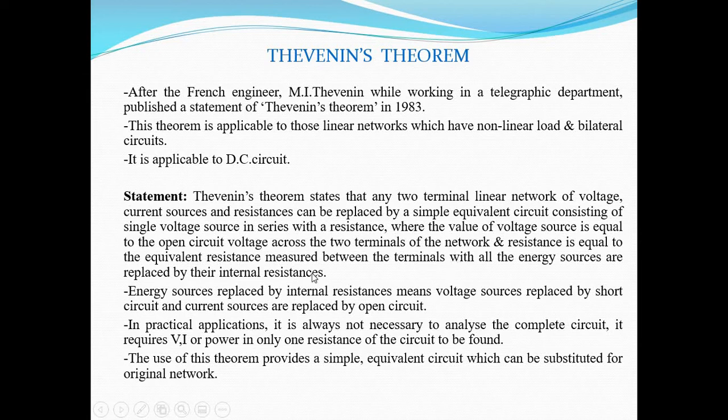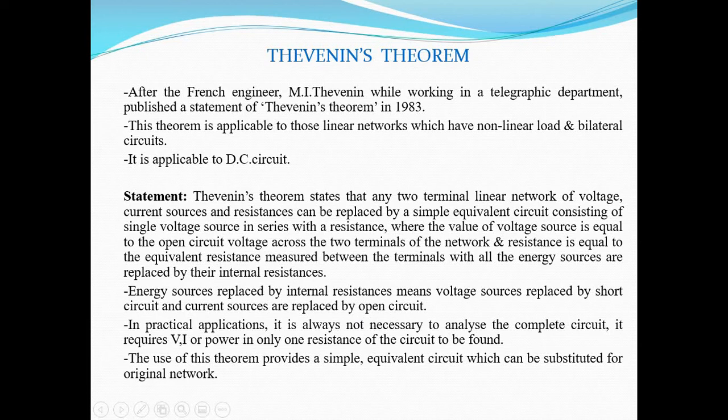by their internal resistance. So what is the meaning of all the energy sources are replaced by internal resistance? That means energy sources are replaced by internal resistances. That means voltage sources are replaced by short circuit, because we know that for ideal voltage source it is having zero internal resistance, and all the current sources are replaced by open circuit because for ideal current source it is having infinite internal resistance.